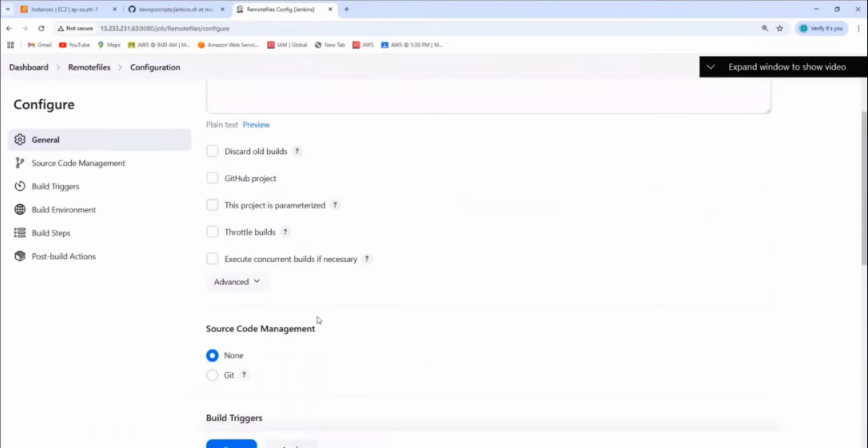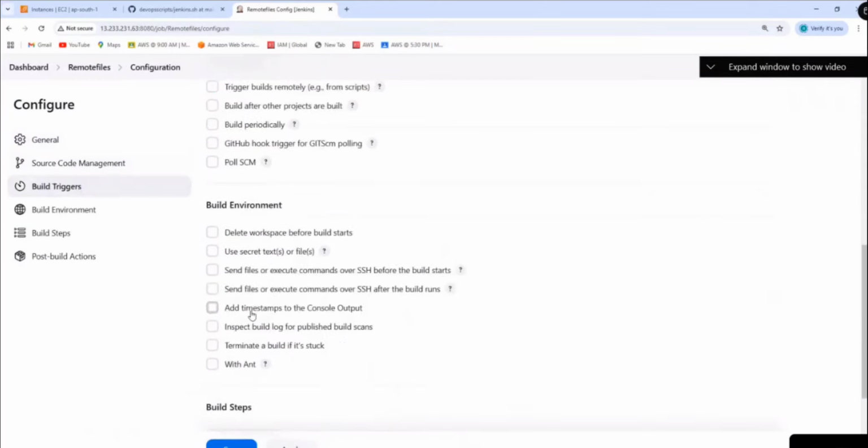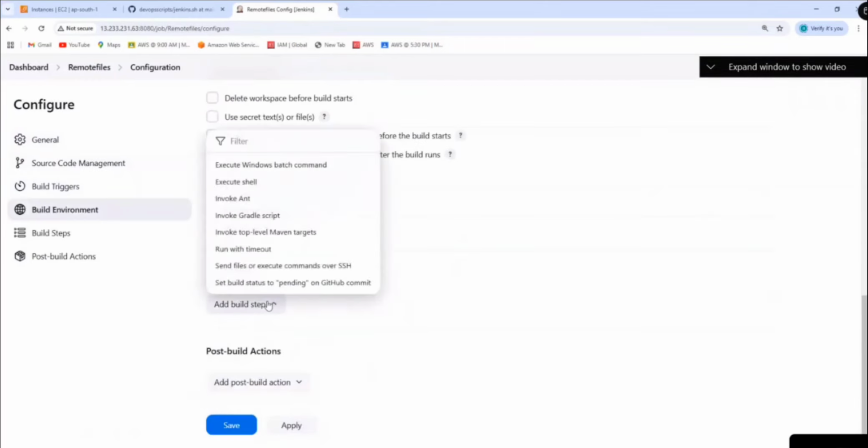So here, directly we go to, do I need to have any git concept here? No, because what is our job here? To copy the files from one server to another server. So we need any git here? So we are not doing any git. We are not doing any triggers. So directly go to the build step. So in the build steps, can you tell me which is the correct apt one here to select to copy the files? Exactly. Karthik, you can go for execute shell, also use the SCP command.